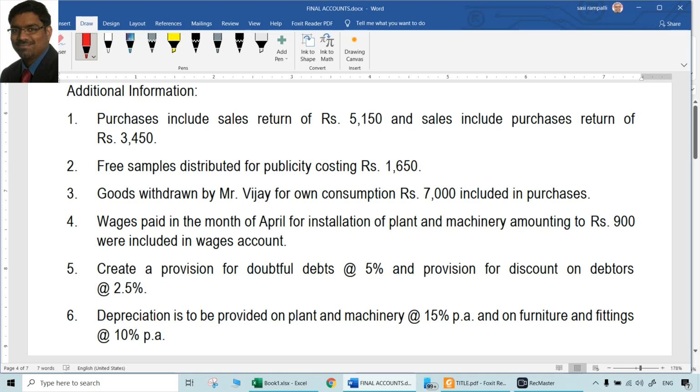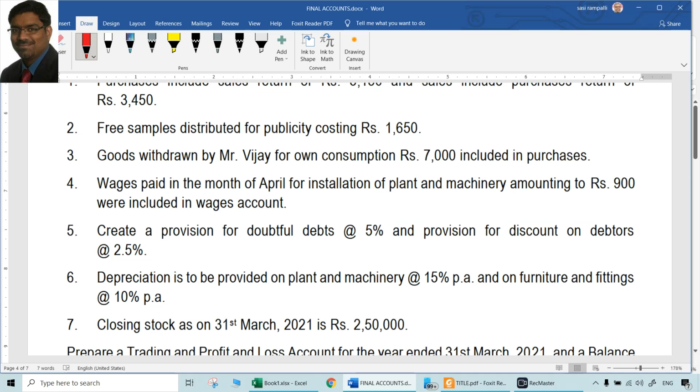Then free samples distributed for publicity costing 1650. New adjustment has to be done. And goods withdrawn by Vijay for own consumption are included in purchases. So definitely purchase has an adjustment, and that is a drawings. Wages paid in the month of April for the installation of plant and machinery amounting to 900 were included in wages account. Installation of plant and machinery is a capital expenditure, but they were unnecessarily included in wages account. So there is an adjustment in wages also, and adjustment to plant and machinery also.